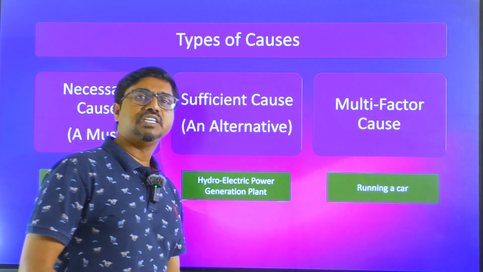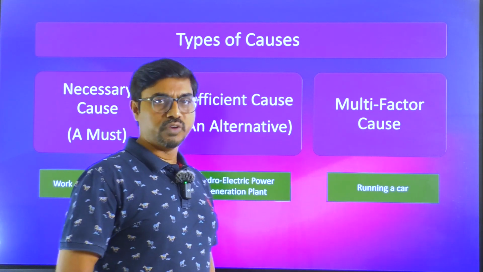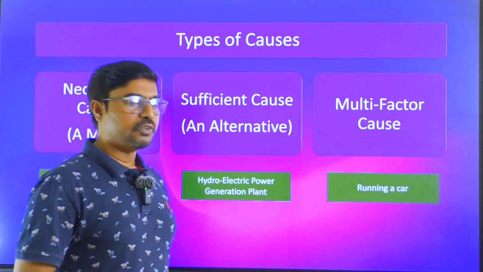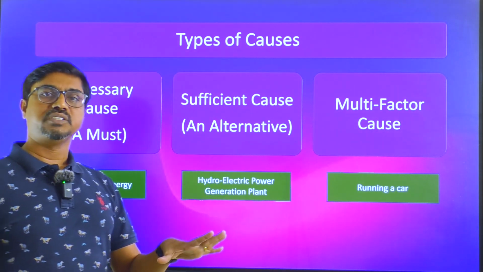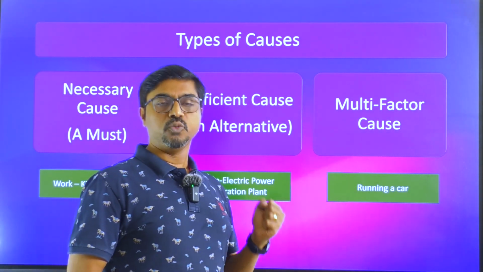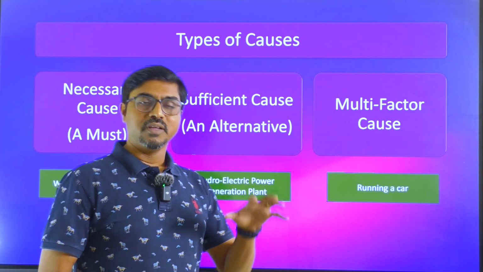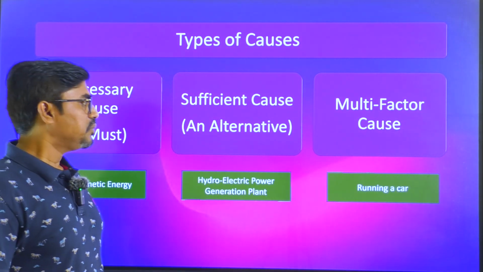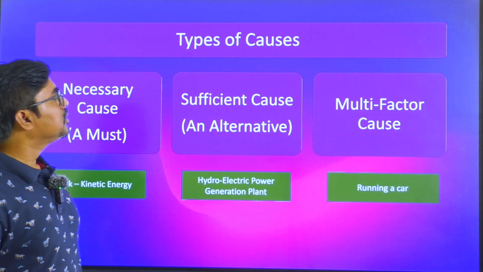And after that, you can have multi-factor causes. In the sense, for one thing to happen, a lot of things need to move together. For example, you want to run a car. For a car to run, many things should happen before that. Maybe you need to press the pedal first, then the engine has to run, the fuel has to be injected into the combustion chamber. You must have sufficient pressure for it to be burnt. And whatever pressure comes should be able to push the piston. That piston movement has to be converted into rotating movement. And then the tire has to be on a gripping surface, not on a frictionless surface. There are many things that have to happen. So in reality, for something to happen, there could be multiple causes that are supposed to work together.